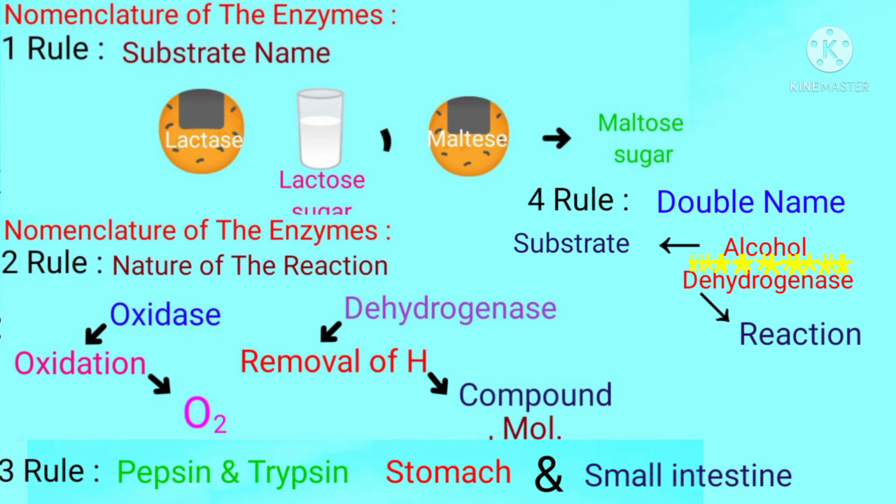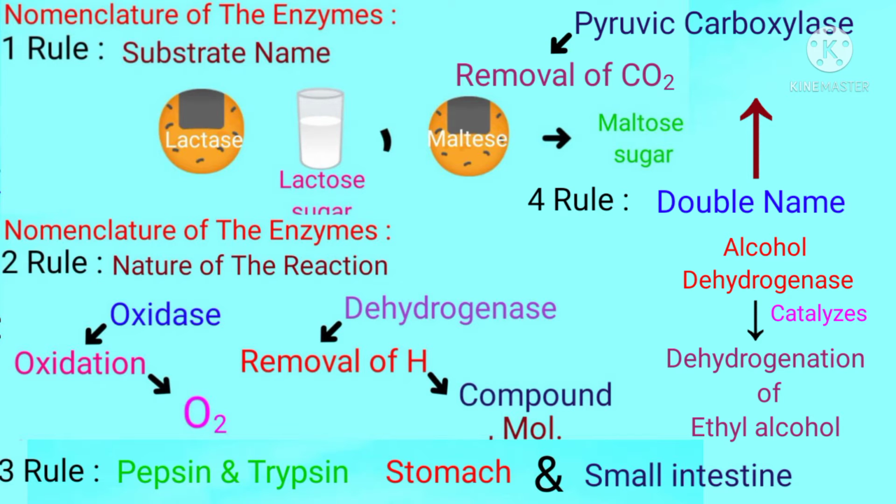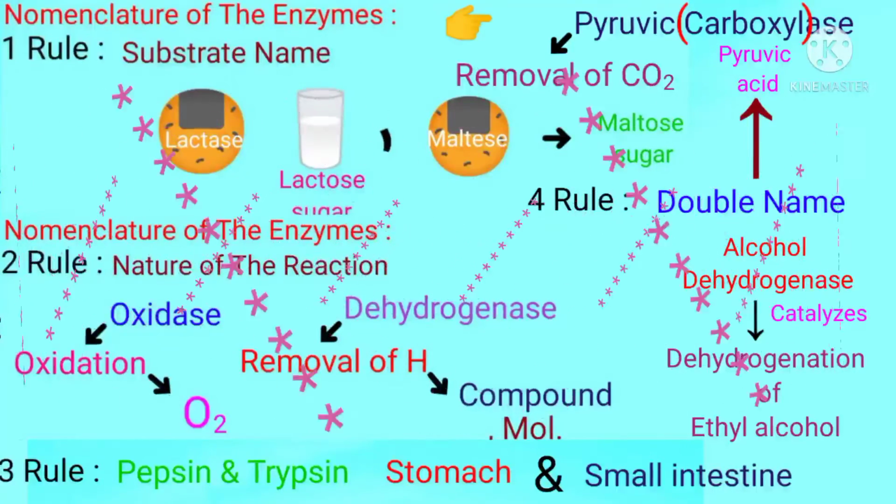As alcohol dehydrogenase catalyzes the dehydrogenation of ethyl alcohol, this enzyme is awarded two names. Similarly, pyruvic carboxylase speeds up the removal of carbon dioxide from the carboxyl group of pyruvic acid. So this enzyme is also given two names. Students, these are the four rules of enzyme nomenclature.